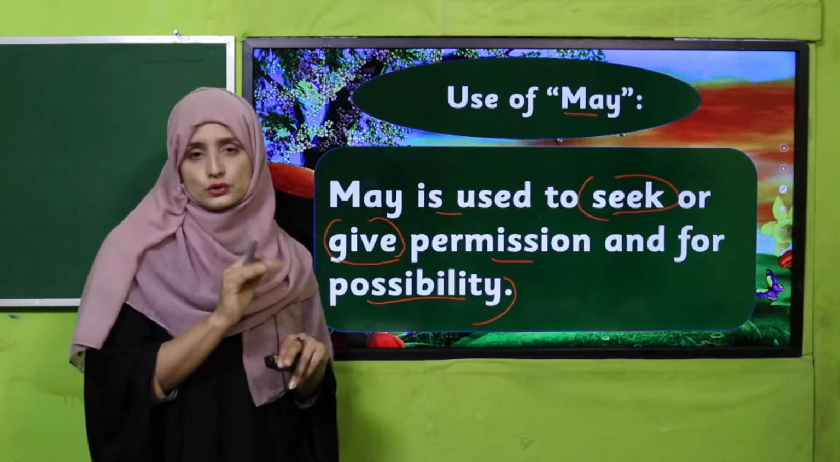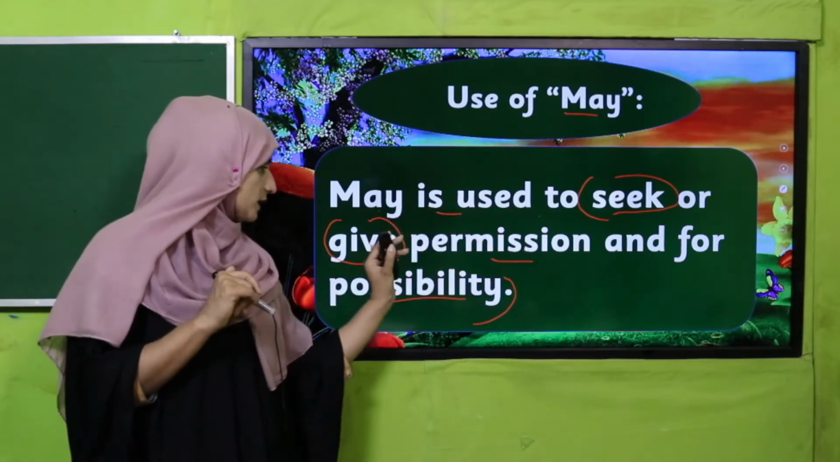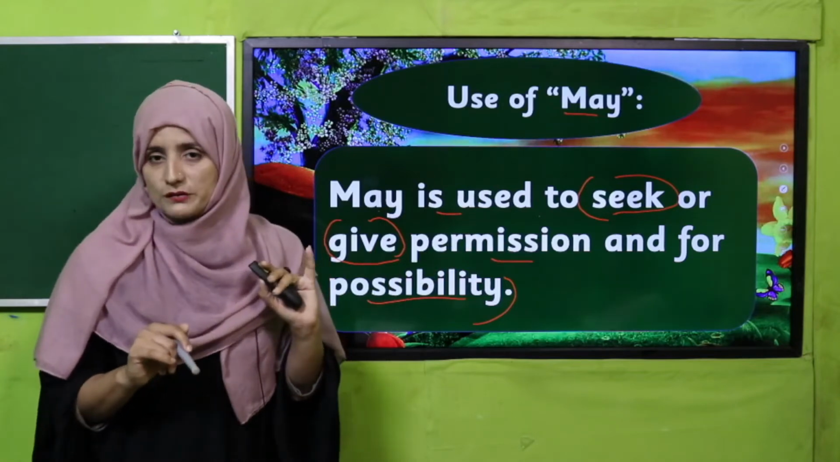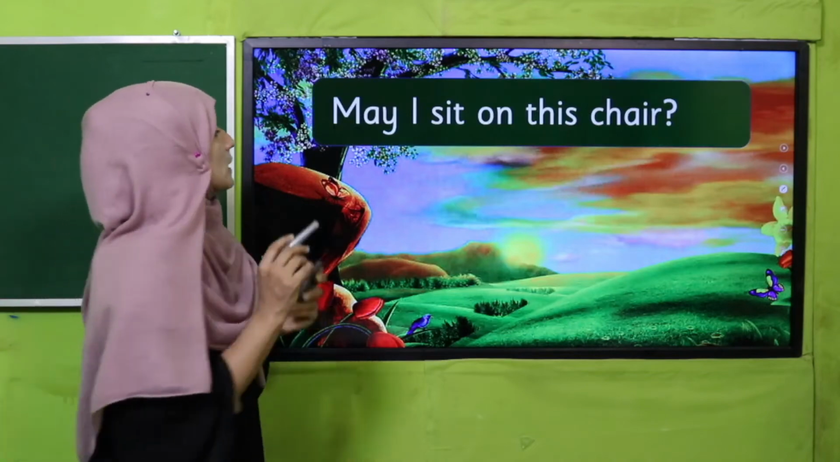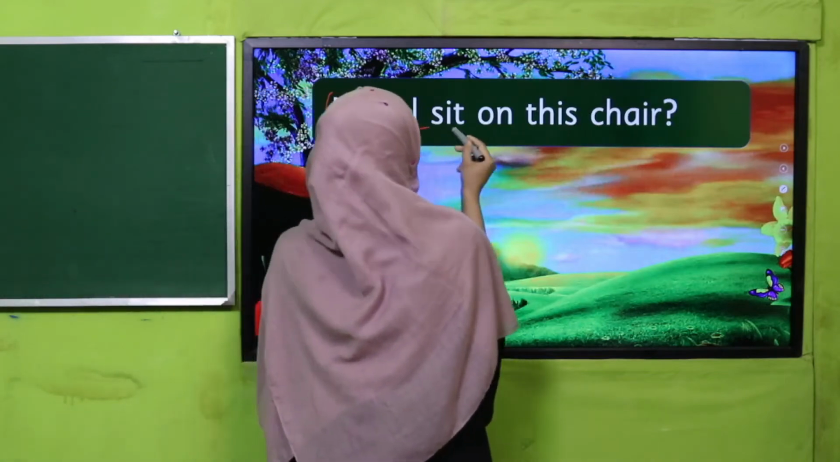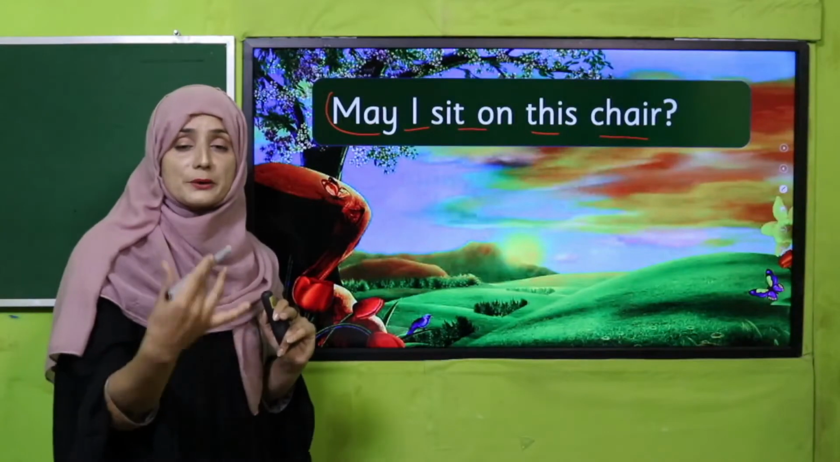At once we will use it. Two things are there. When we want to seek permission or give permission, then what will we use? We use may. See there, examples. May I sit on this chair? So now have you got that? Now it means I am seeking permission.